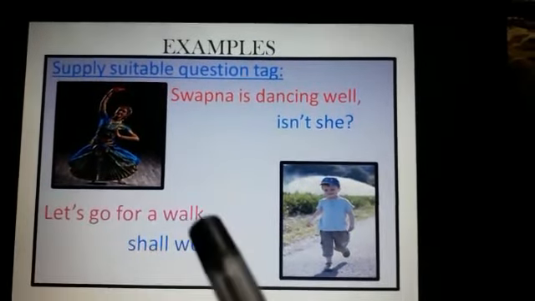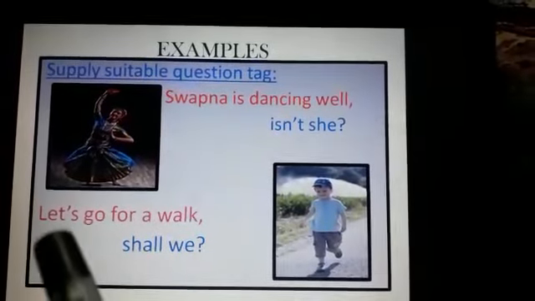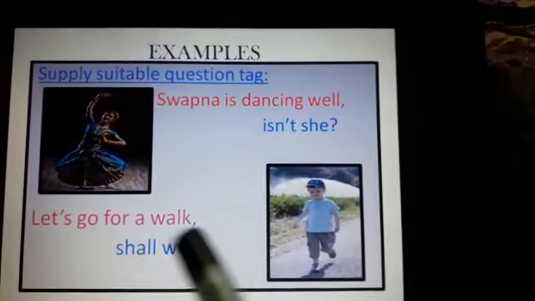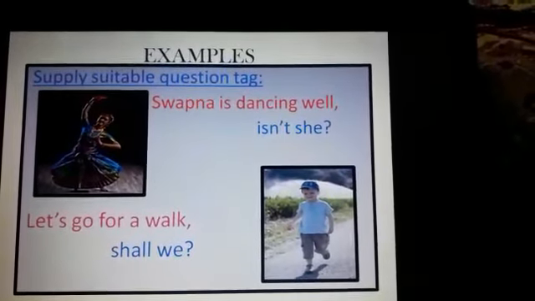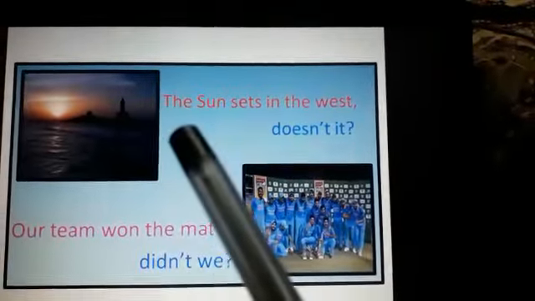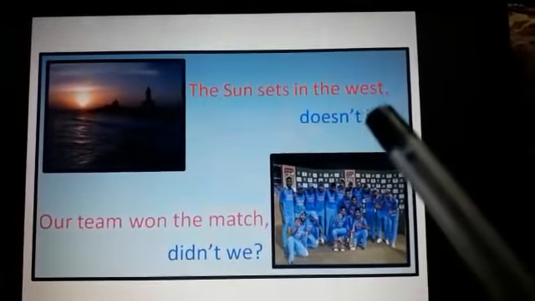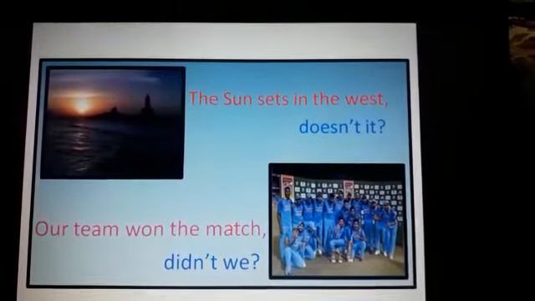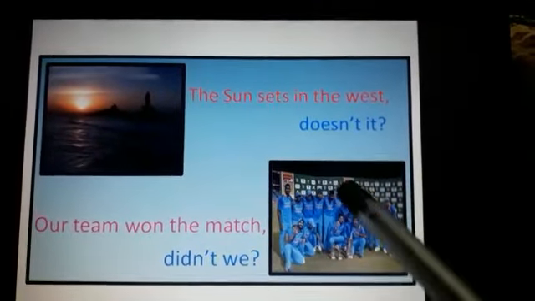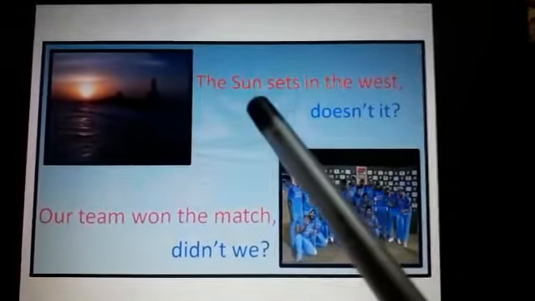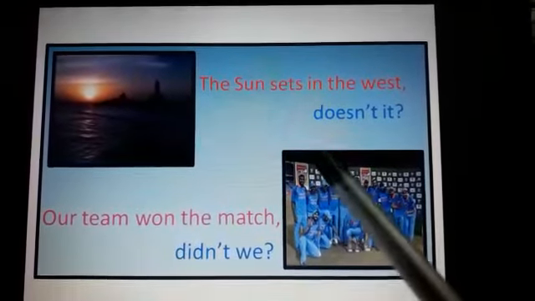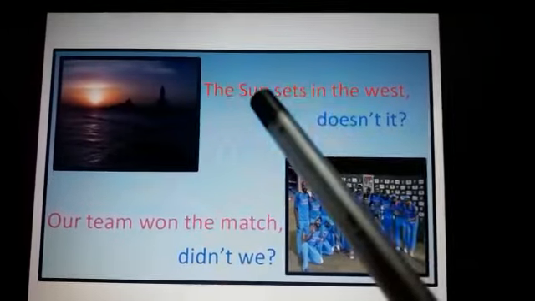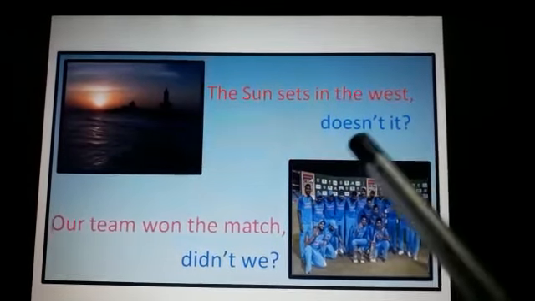Then, let's go for a walk. We already saw in the rule, let's means we have to use shall we only. So let's go for a walk, shall we? Then, the sun sets in the west. Just see here, sets is in the present tense, so we have to see do or does. But this sun is third person singular, so you have to use does, doesn't. Then the sun, so we have to use it: doesn't it?